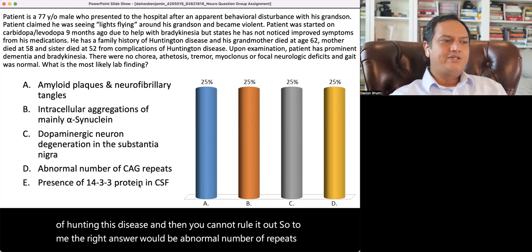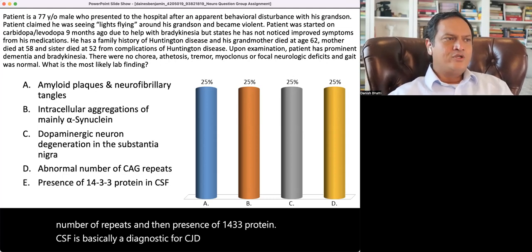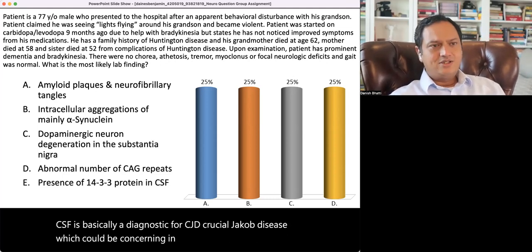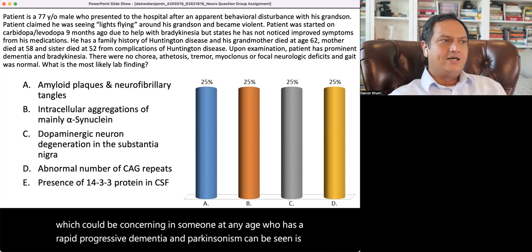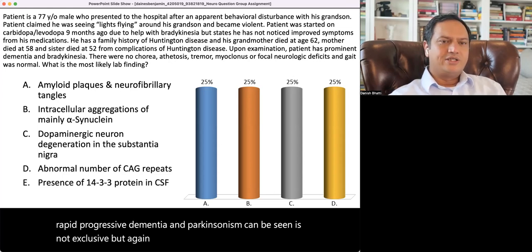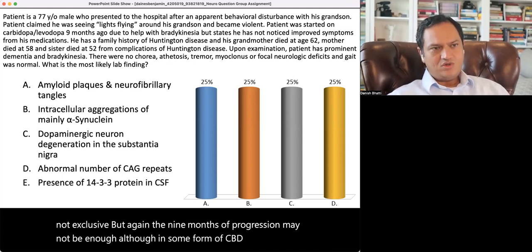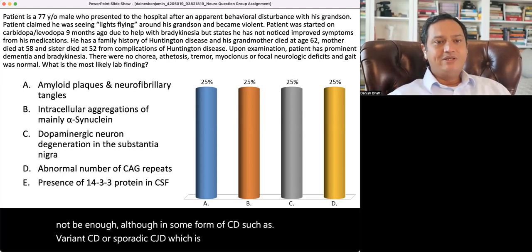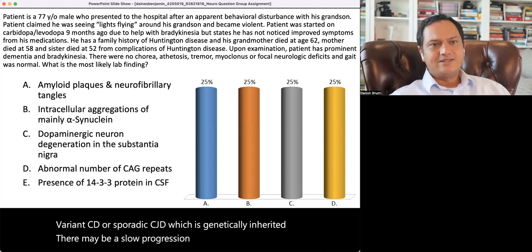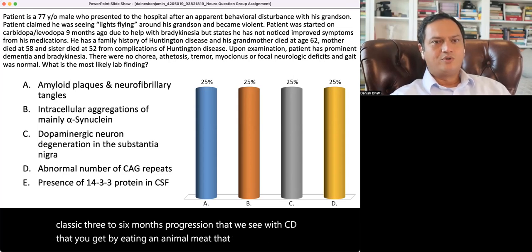And then presence of 14-3-3 protein in CSF is basically diagnostic for CJD, Creutzfeldt-Jakob disease, which could be concerning in someone at any age who has a rapidly progressive dementia. And Parkinsonism can be seen, it is not exclusive. But again, 9 months of progression may not be enough, although in some forms of CJD, such as variant CJD or sporadic CJD, there may be a slow progression over 18 months and not the classic 3 to 6 months progression that we see with CJD that you get by eating animal meat that has prion proteins, or prion disorder.